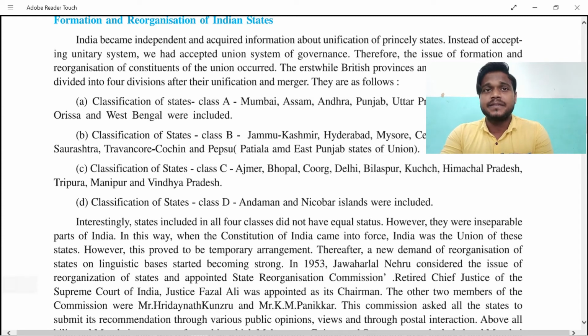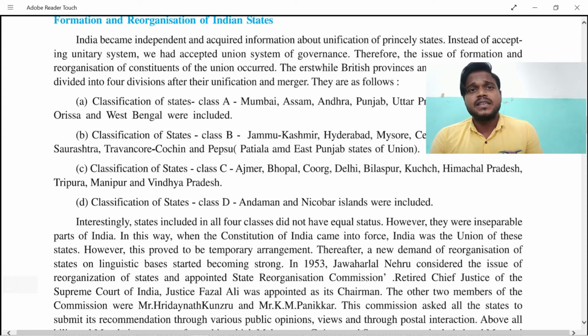Now, classification of the states can be done in the A group. A group means the major states: Mumbai, Andhra Pradesh, Assam, Mysore, Rajasthan, Saurashtra, Travancore, Kochi, and other states like PEPSU, that is Patiala and East Punjab States Union. So all these states were compiled, and in section B the classification included Jammu and Kashmir, Hyderabad, Mysore, Central India, Rajasthan, Saurashtra, Travancore, Kochi.